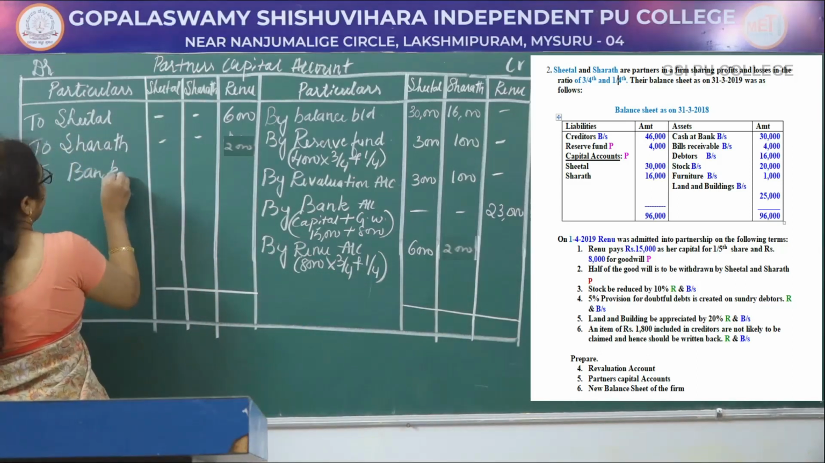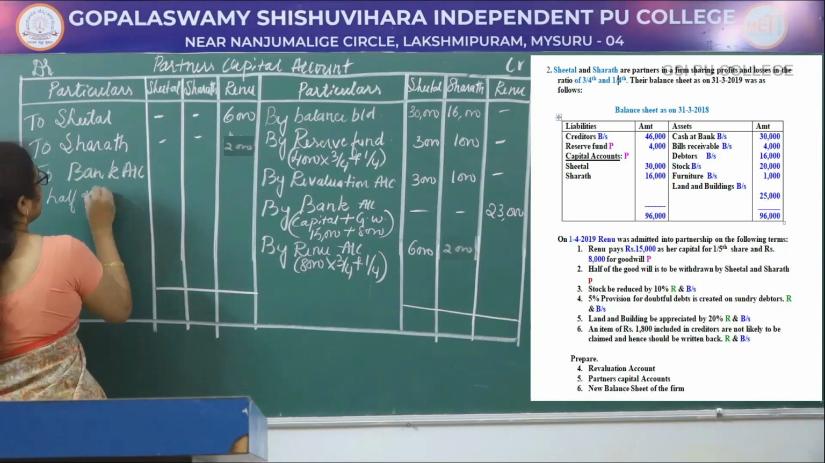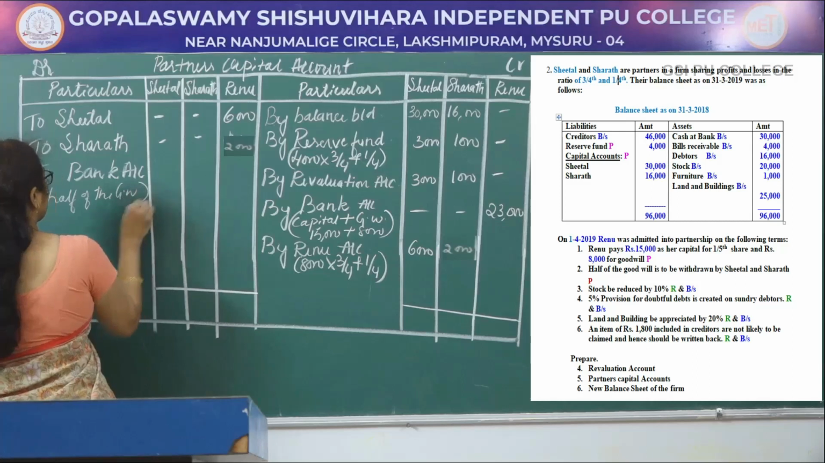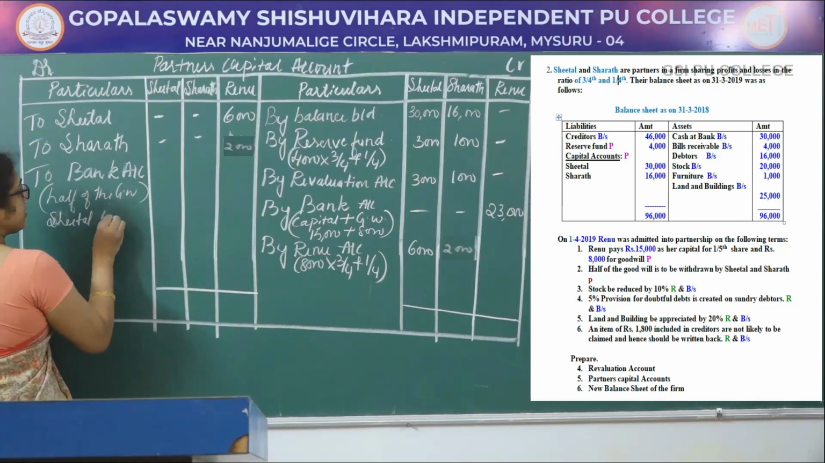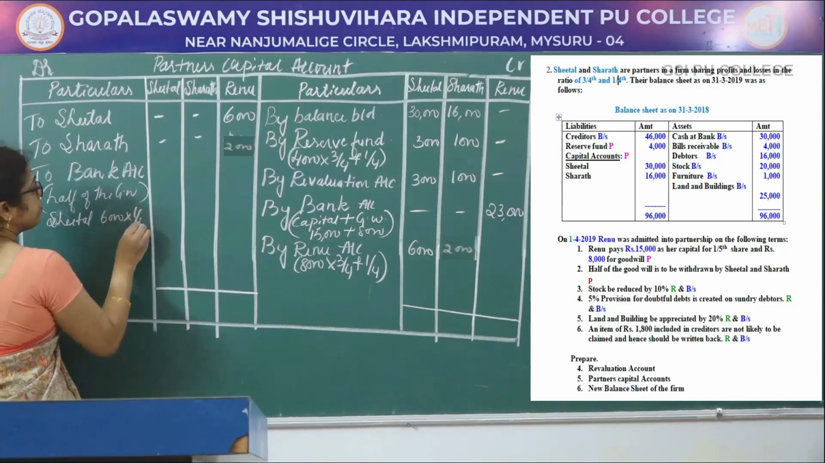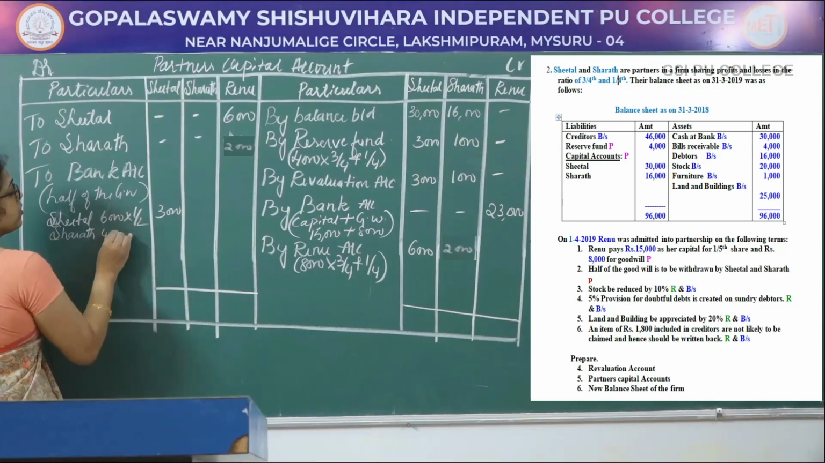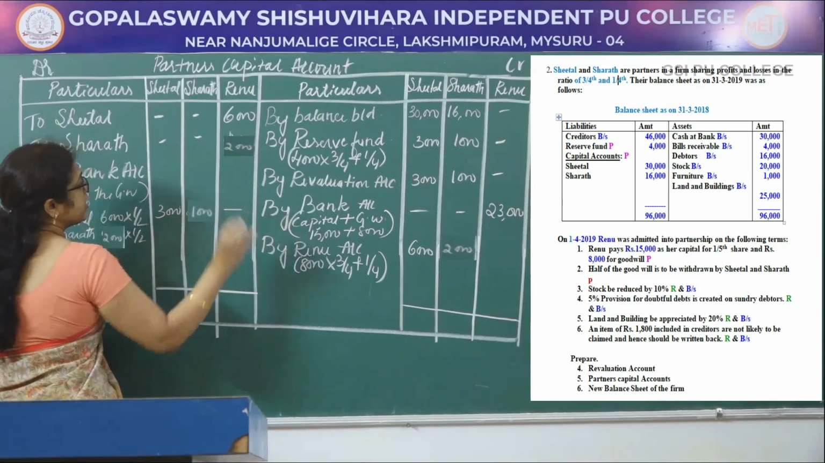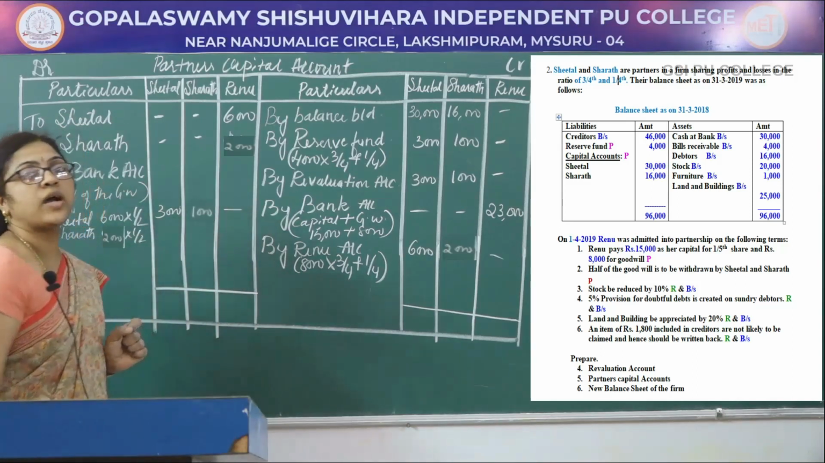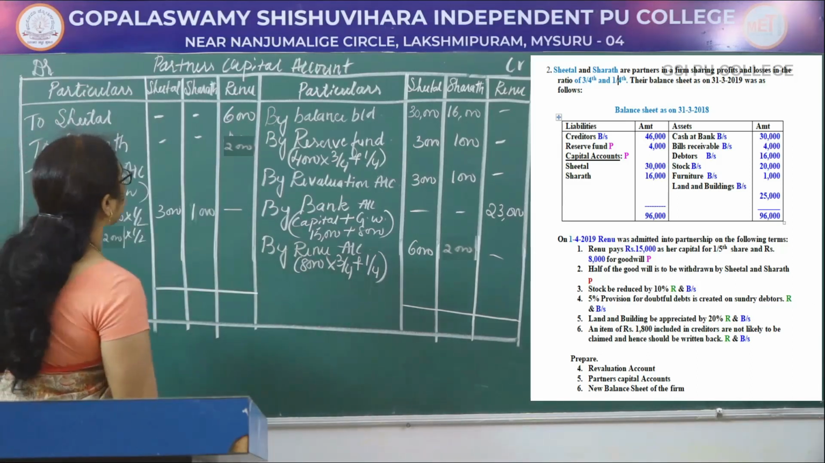So write to bank account. Here half of the goodwill is withdrawn. So total amount, that is Sheetal is 6,000 into half means 3,000. Next one Sharath, 1,000 into half means 1,000 is withdrawn. Now let us balance the partners' capital account.